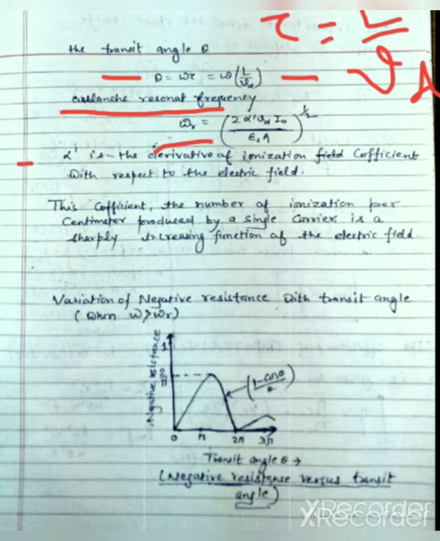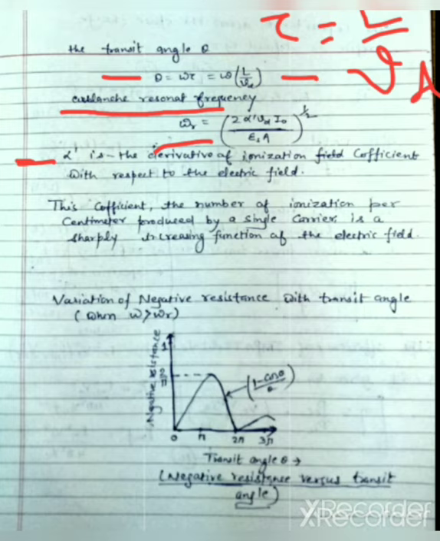Here alpha dash represents the first order derivative with respect to the electric field, and alpha represents the ionization coefficient. So alpha dash is the first order derivative of the ionization coefficient with respect to the electric field.